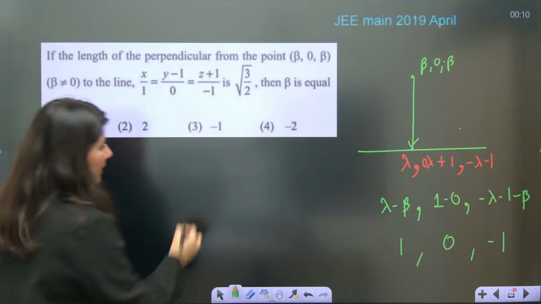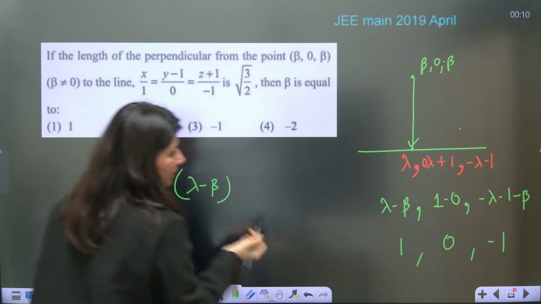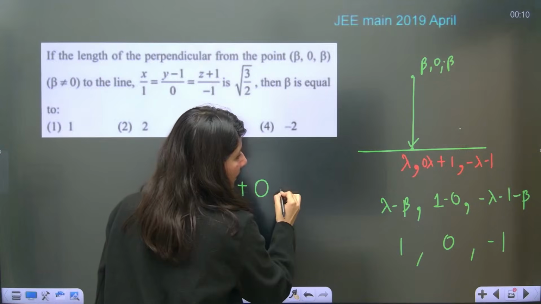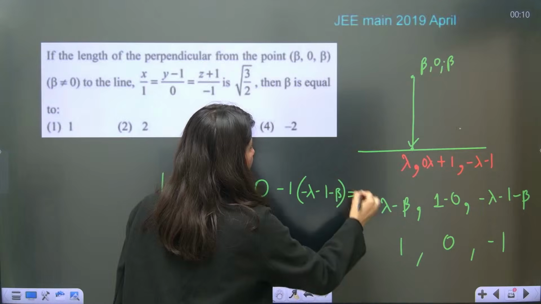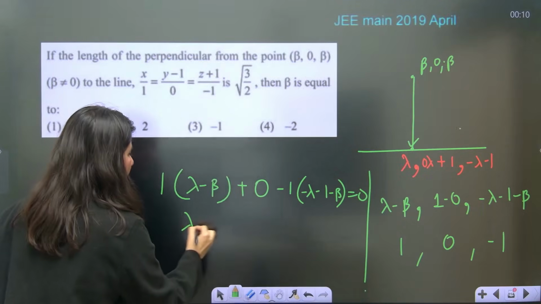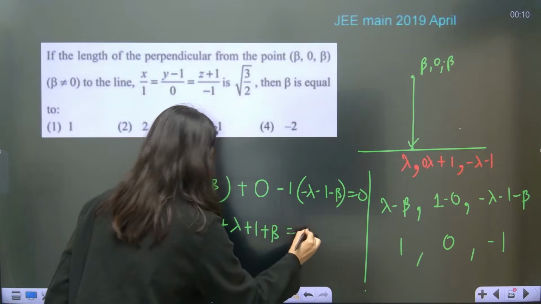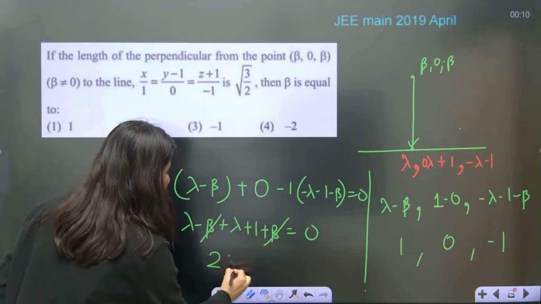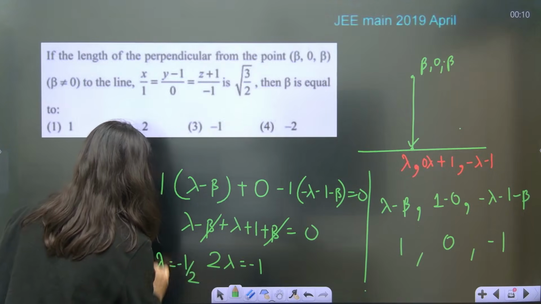So let's do that. Lambda minus beta into 1 plus 0 minus 1 minus lambda minus 1 minus beta will give you 0. Clear? Lambda minus beta plus lambda plus 1 plus beta is equals to 0. Beta gone. 2 lambda is equals to minus 1. Lambda is coming out as minus 1 by 2.